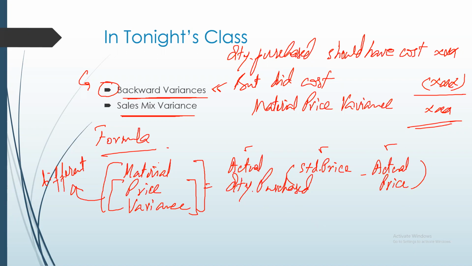When you are given a question in this way, for example, you may be given material price variance, the actual quantity purchased, and the actual price, and you may be asked to find the standard price. When you are faced with a situation like this, it is known as backward calculation of variances, and this normally makes things difficult for many students.